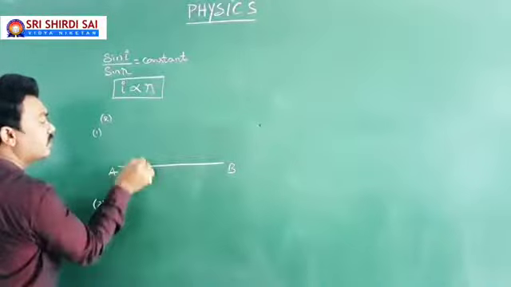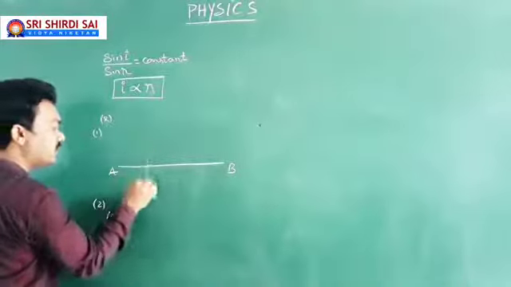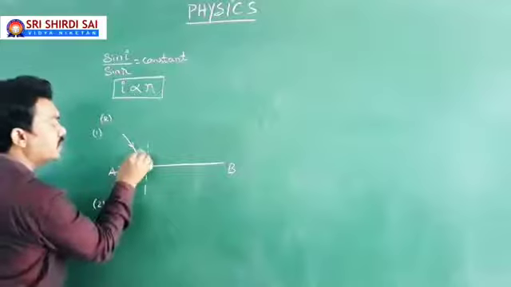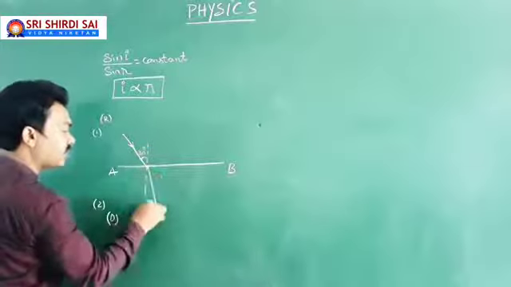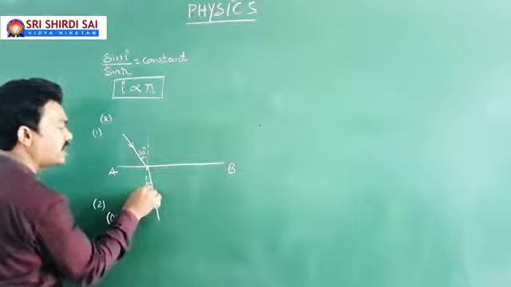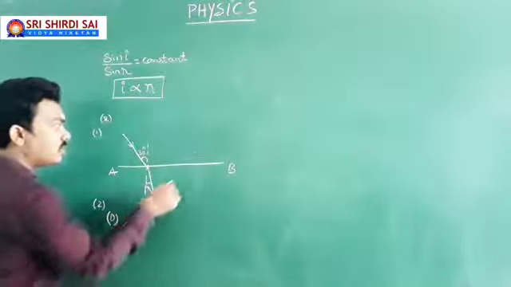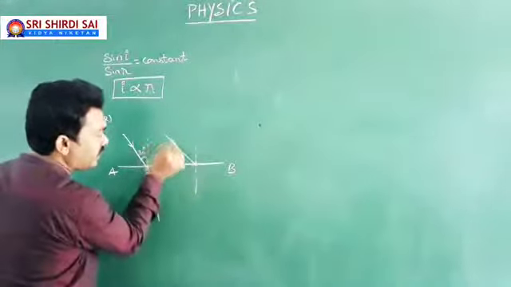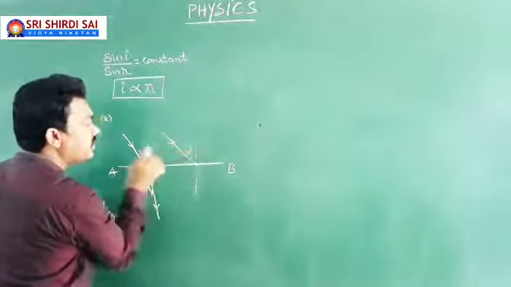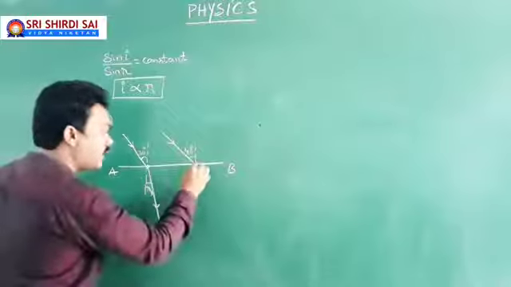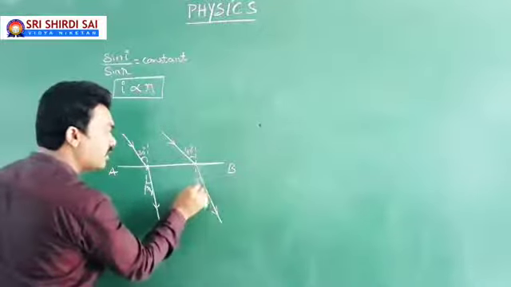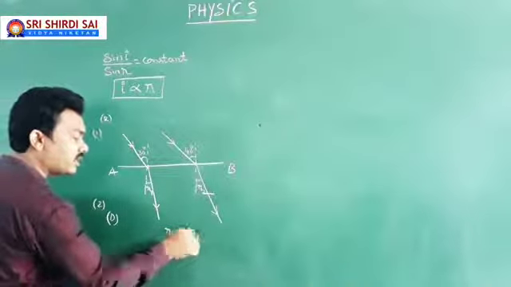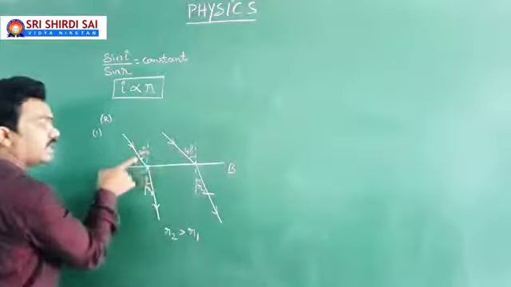Here is the point of incidence, here is the normal, and a light ray falls at an angle of 30 degrees. Then it refracts at some angle; let us suppose the angle of refraction is R1. Now the same light ray, but this time falling at this point at an angle of 40 degrees, means the angle of incidence has been increased. Then it refracts towards the normal still, but here the angle of refraction changes to R2, so that R2 is greater than R1, since I2 is greater than I1.